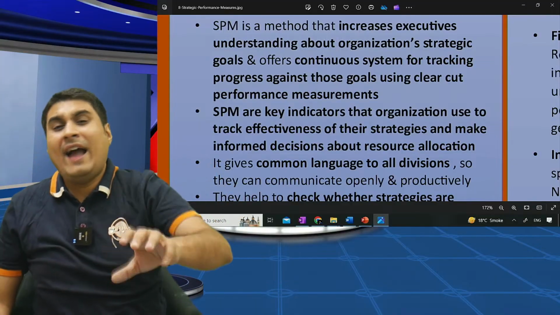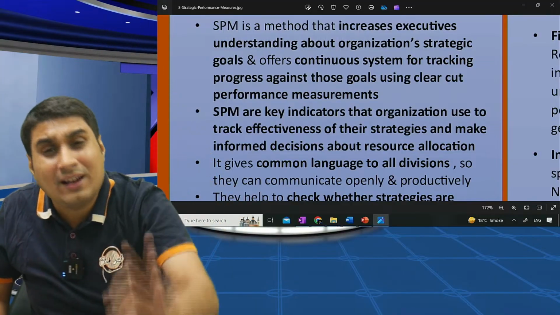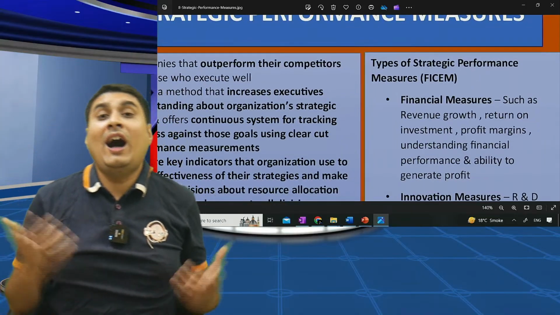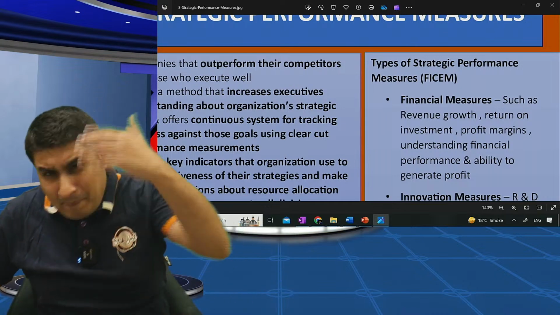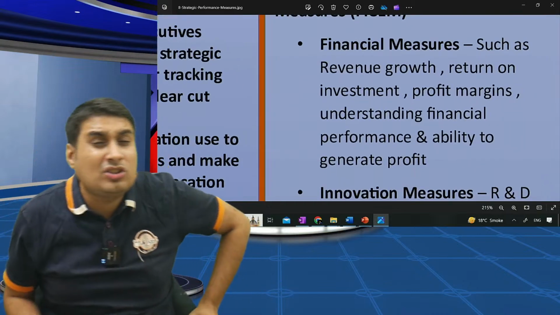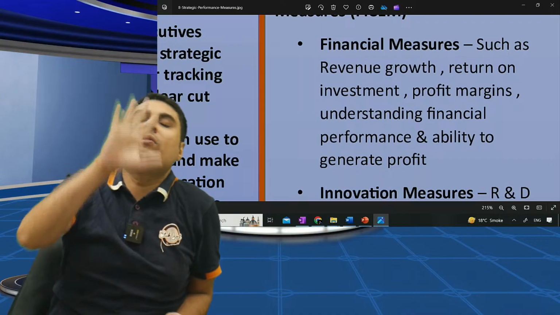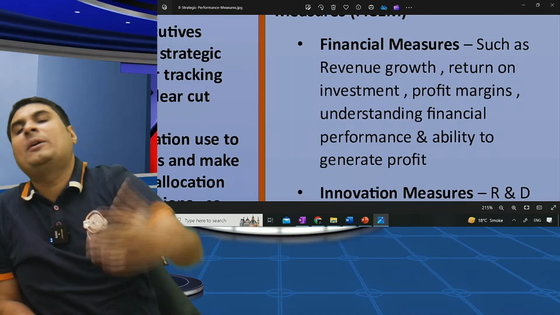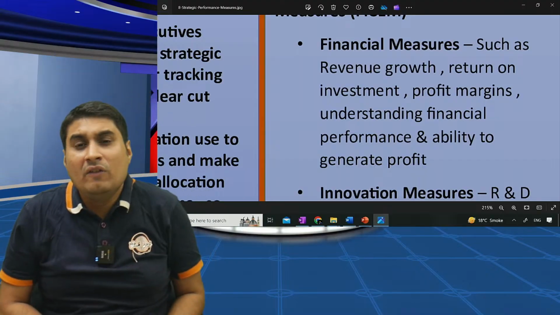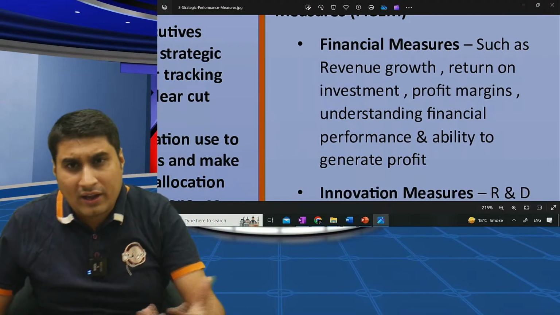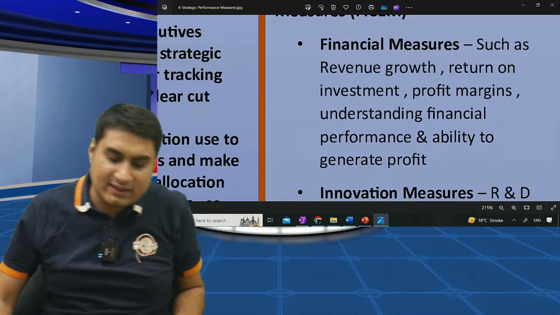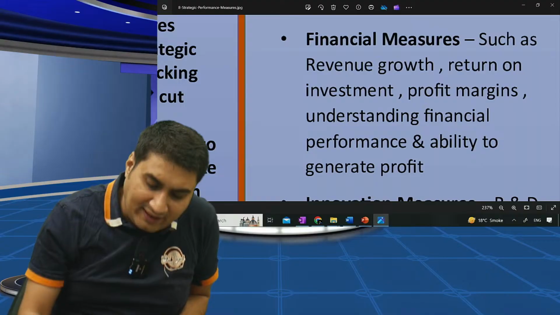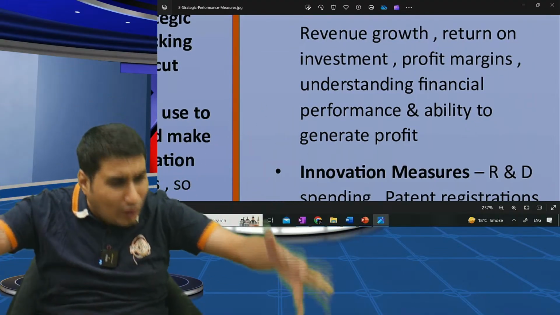Performance measures. I need to set measures in several areas and not only money. Now you will ask me, how many performance measures can we set? Depends on you. Number one, there could be financial measures. Let me take 3 examples. We want to increase revenue by 30%. We want to increase return on capital employed to 25%. We want to have sales growth, or profit growth, of 22%. Financial measure. So number one, strategic performance can be financial. But don't keep only financial. We want overall growth.